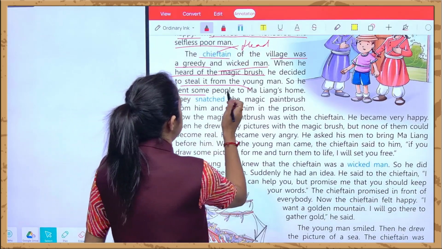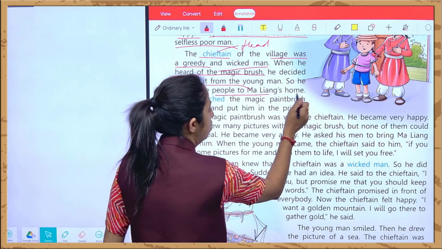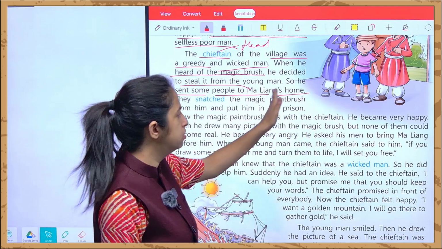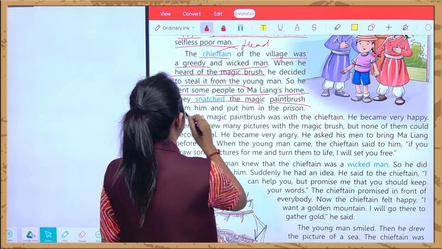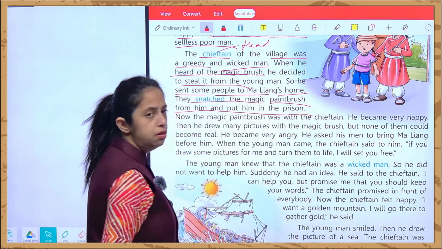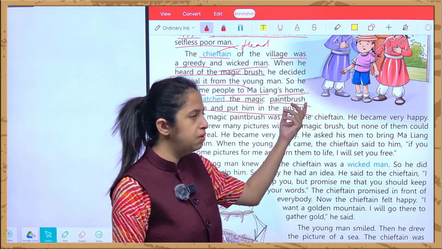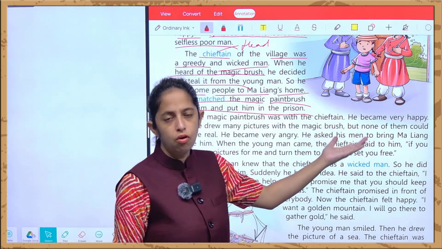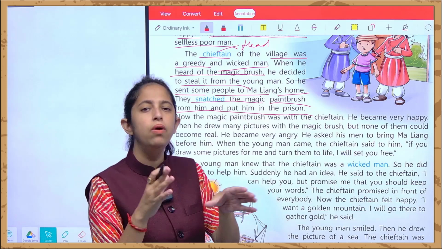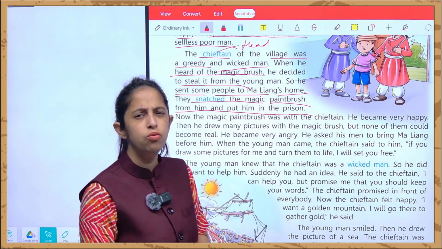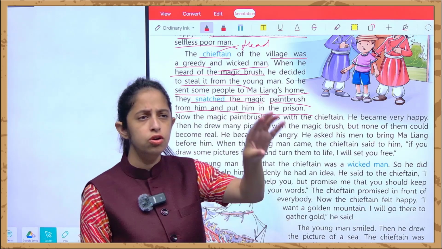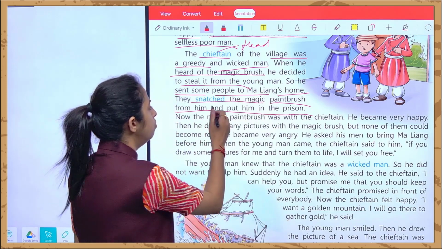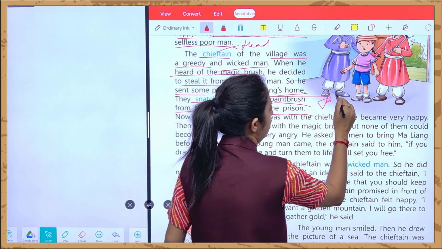So he sent some of the people to Ma Liang's home. Ma Liang's home, that young person के घर में उसको भेज दिया. They snatched the magic paintbrush from him and put him in the prison. What is a prison? Prison is a place where the people, they are caught and kept when they do any odd activities. And snatch का मतलब क्या होता है? Take away. किसी चीज को उससे क्या कर लेना? छीन लेना.